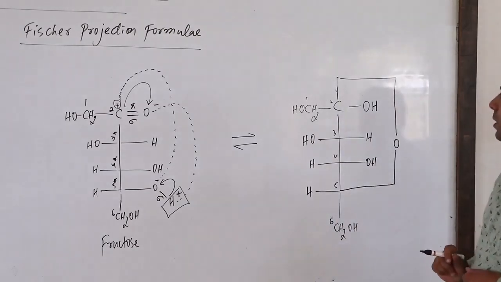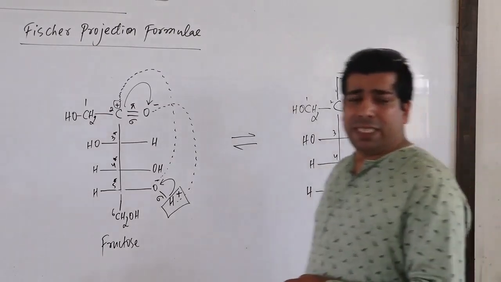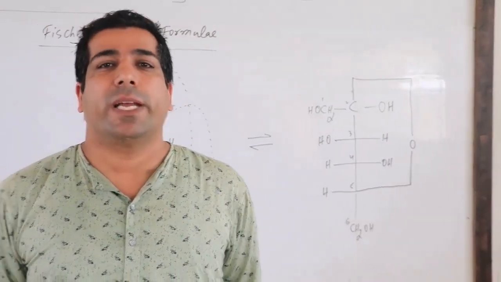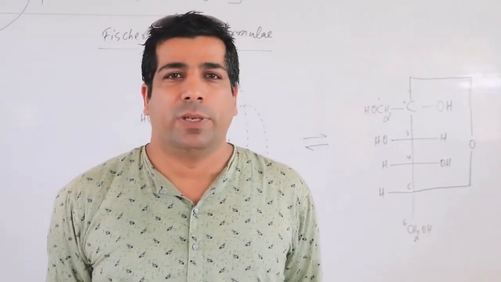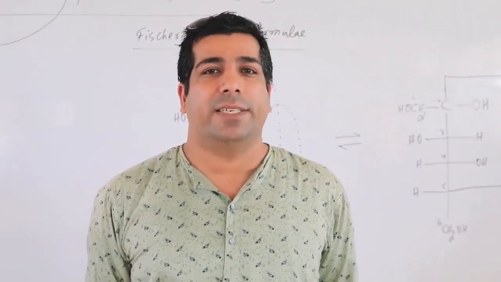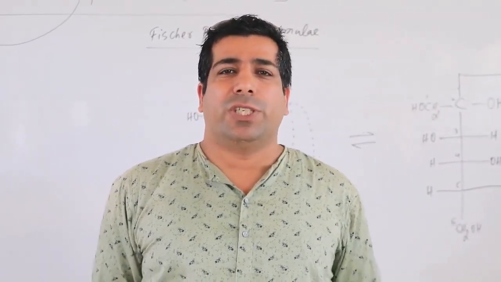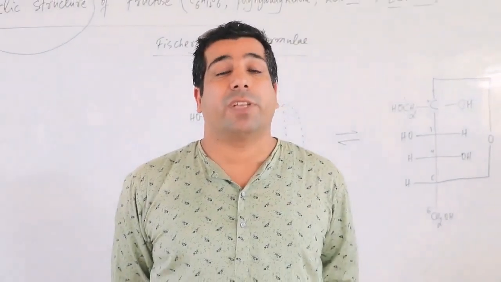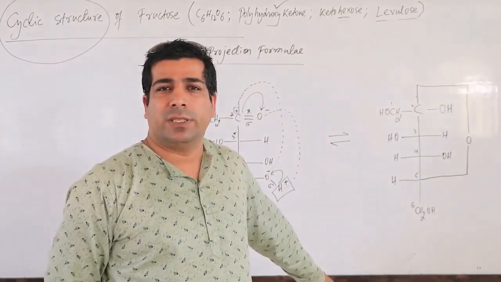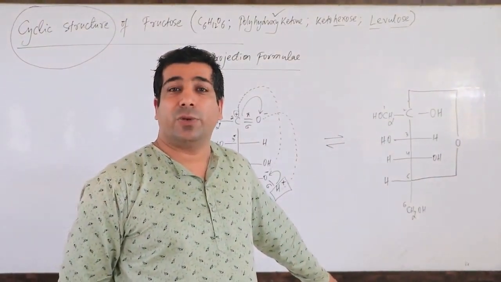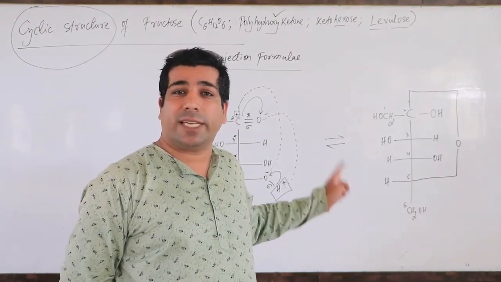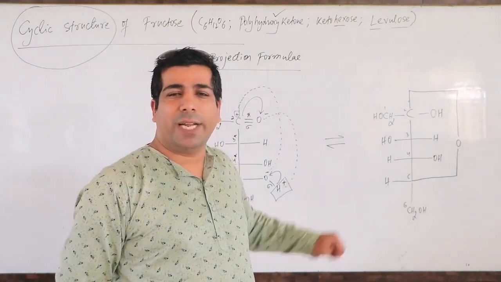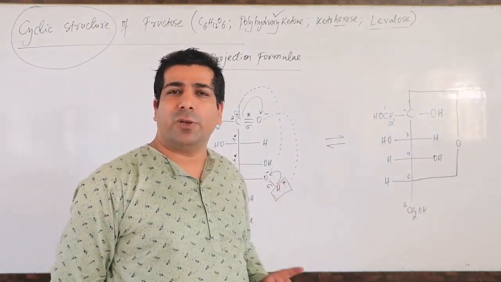Now my dear friends, in the previous case I was telling you that first carbon in case of glucose was the anomeric carbon because that was the functional group, because first carbon in glucose was aldehyde. And when it was changing into the cyclic structure, in glucose molecule first carbon was reacting with fifth carbon. But in case of fructose, who is the functional group? Aldehyde or ketone? Ketone is the functional group and ketone is the second carbon. Here second carbon is reacting with the fifth carbon.